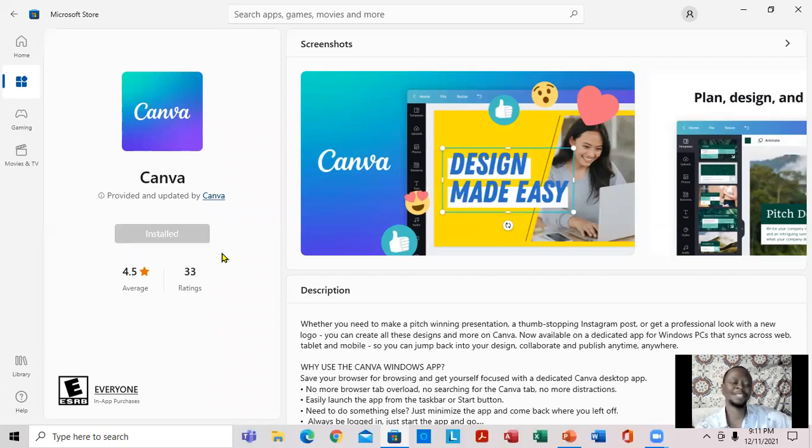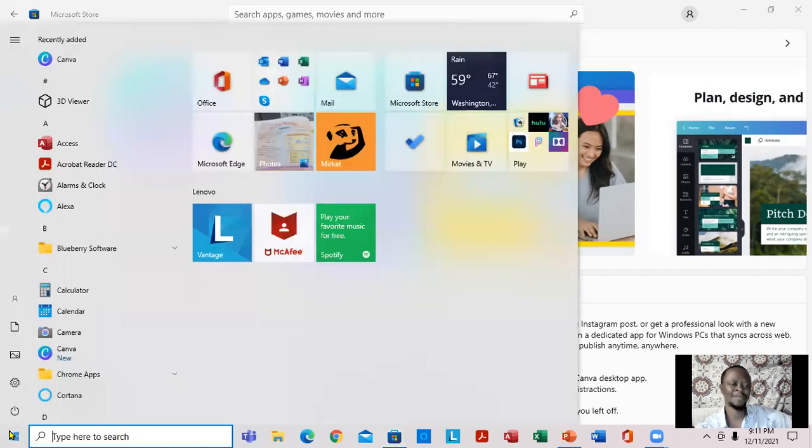So this is one of the ways you can download a free app from the Microsoft Store, right? It also shows that it provides updates and all of that. So very important here with this particular section. And if I come right here to the startup menu and I click here, right? If you notice right here, it shows that it's already downloaded.